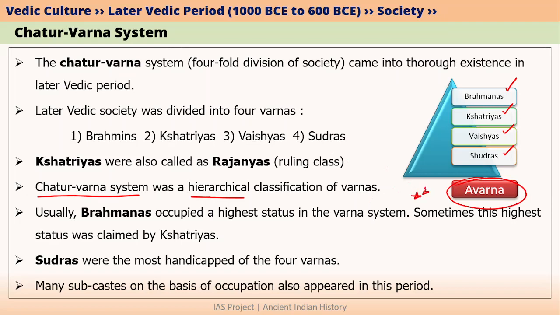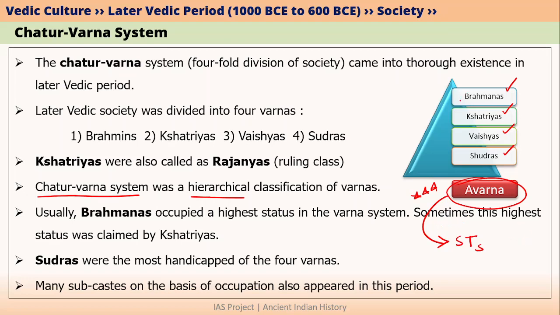Please remember this also. This is important from the point of view of Indian society in GS paper 1. These Avarna people were basically the people who were outside the influence of Aryan culture. For example, if we talk about today's situation, then scheduled tribes are basically considered as the Avarna category, which has been mentioned in later Vedic literature.